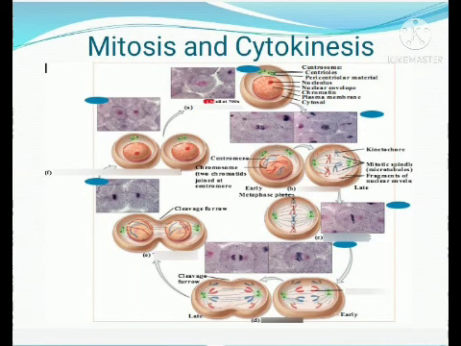For better understanding, the mitotic phase has four stages: the first one is prophase, then metaphase, anaphase and telophase.